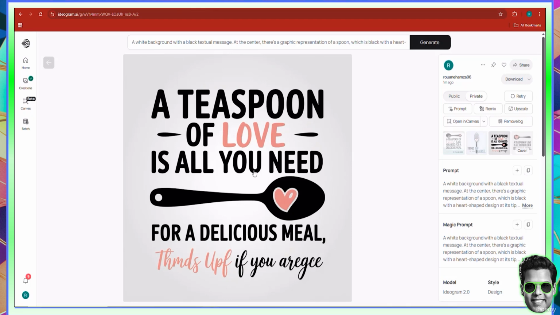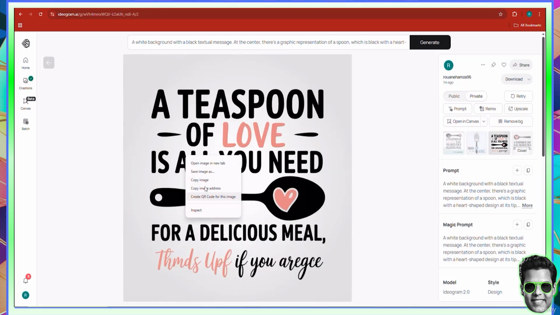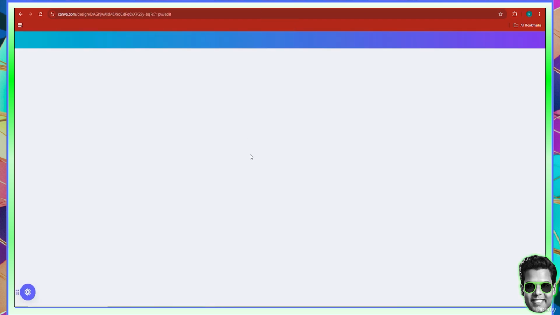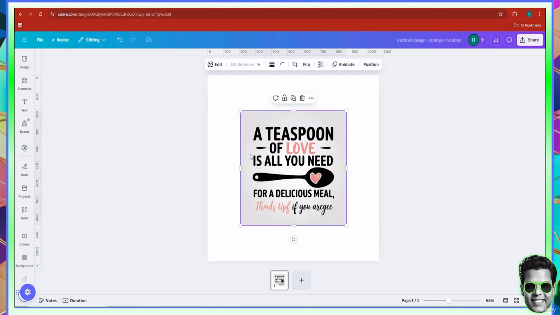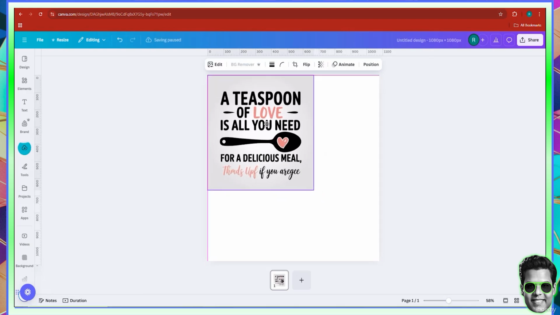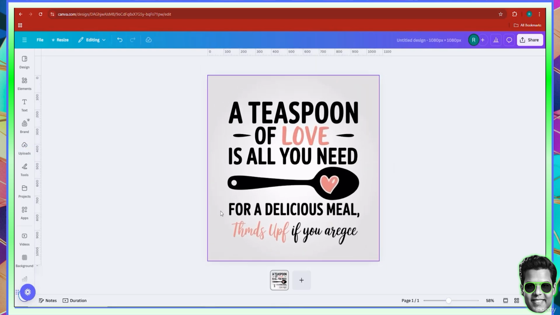A teaspoon of love is all you need for a delicious meal. And the thumbs up if you agree part is not well done, which is why you can actually take this particular post like this, and then you can copy it. You can come back here to Canva, and you can Control V it to paste it. Now, inside of Canva, you have a very cool feature, which is, first of all, you take away some of the color here. Now, the color is pretty dark.